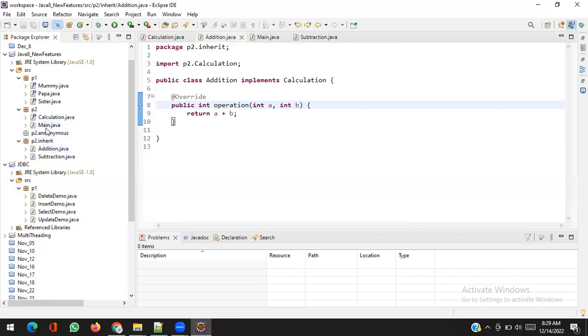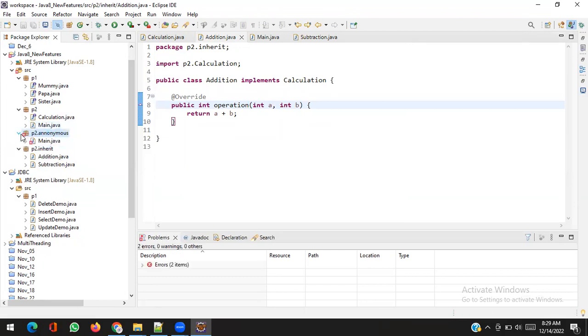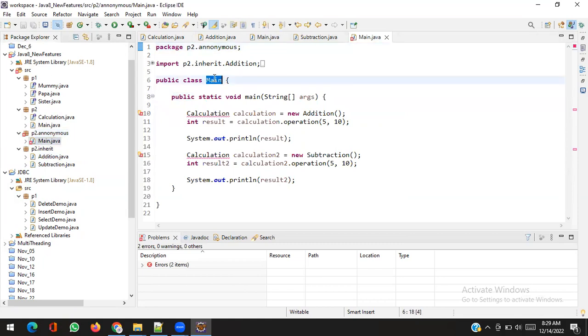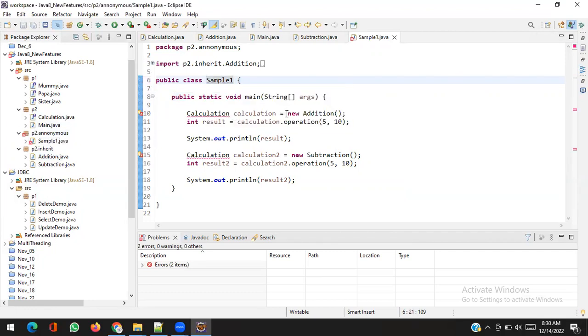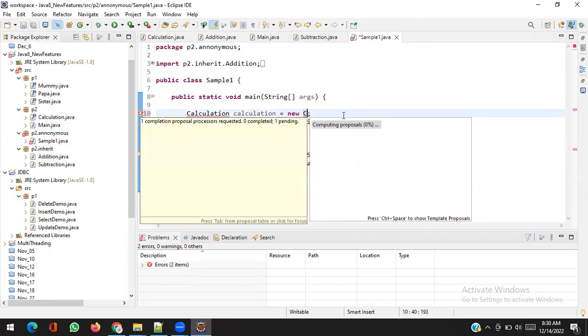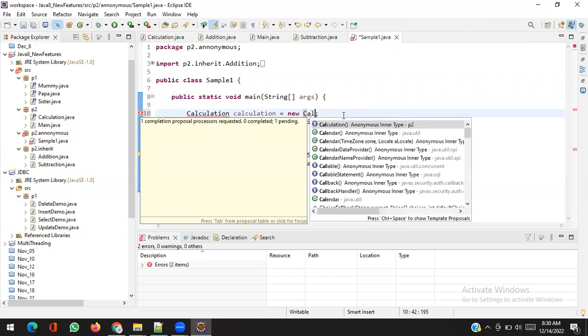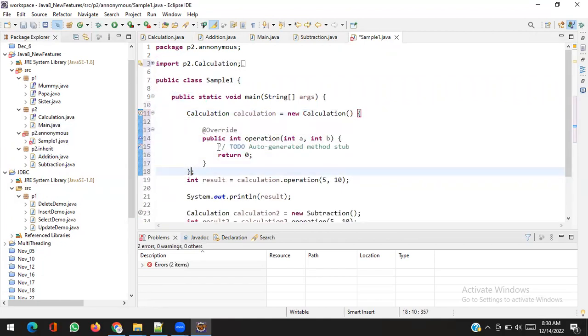But in the anonymous class, instead of creating a new class, I will write new Calculation, something like that. And here I will return a plus b, and I think call it addition, something like that.